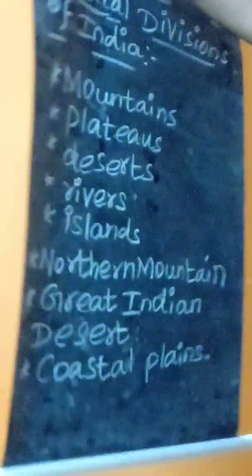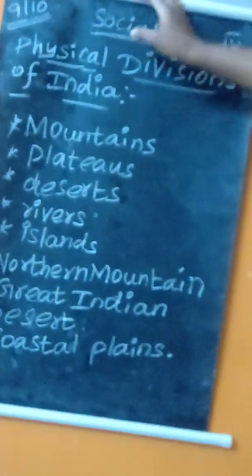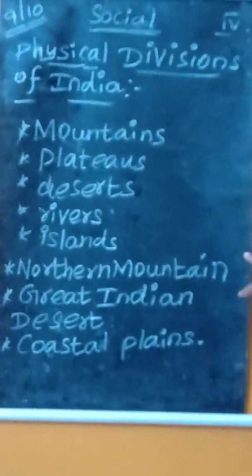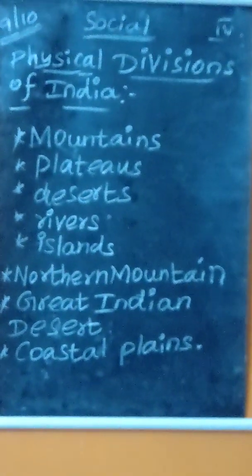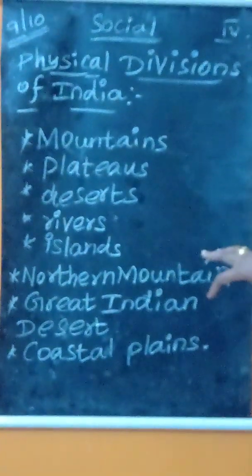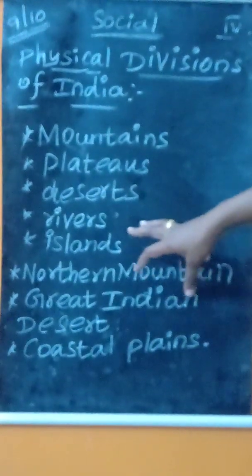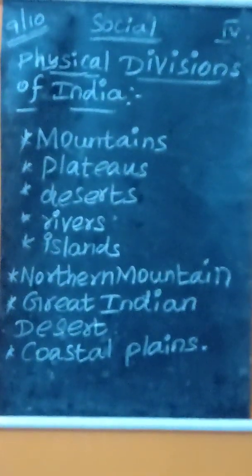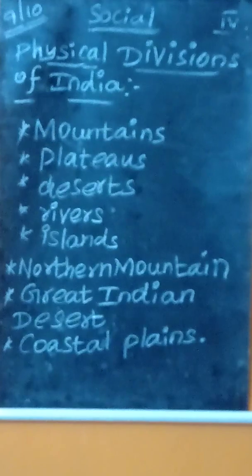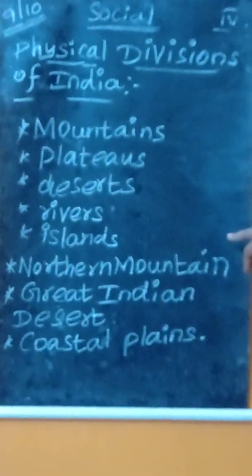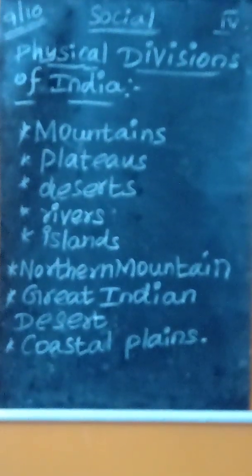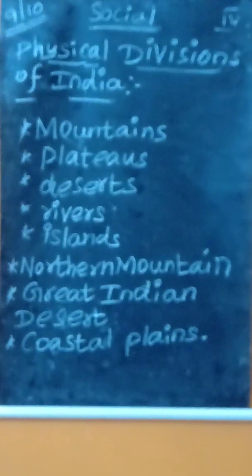In our Indian physical map, we can see the brown colored portion. The brown color gives detailed information about the mountains. Mainly the mountains are located on the northern side of our country. One famous and highest mountain range is called the Himalayan mountains, the highest mountains in the world. In the mountain areas we can see many rivers, and many rivers also start from mountain regions.